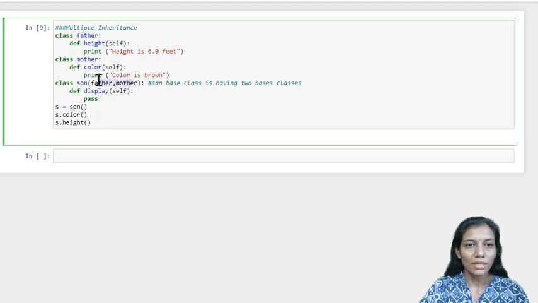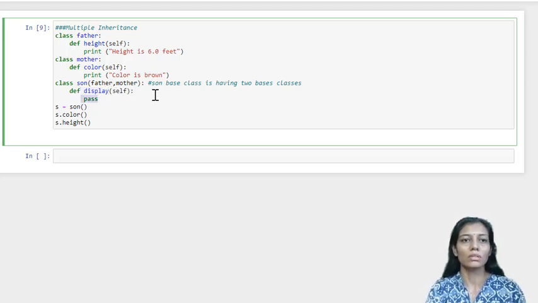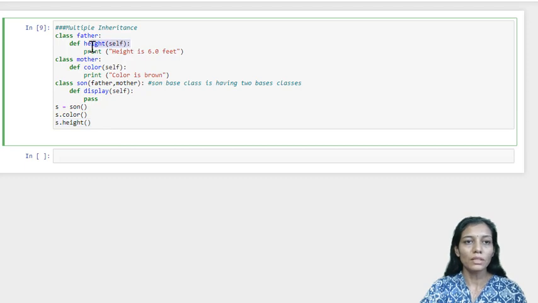Okay, so mother and father, and it also has a method which is unique to the son. We are not giving any definition because there is no fruitful message to be typed, so you can simply skip it. So we have skipped the definition of display, and we have created the object of son class. Then we try to access the color which belongs to mother class, and the method called height from the father class.